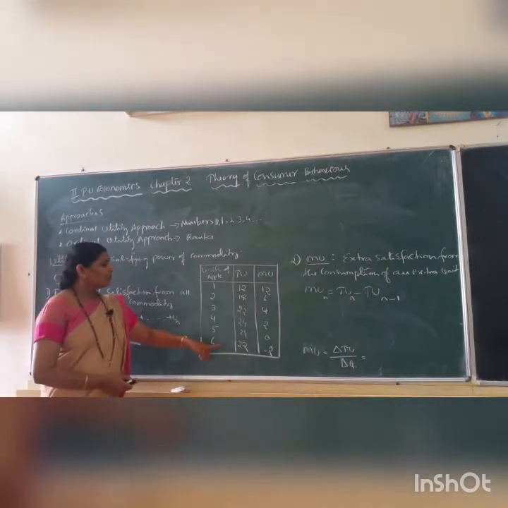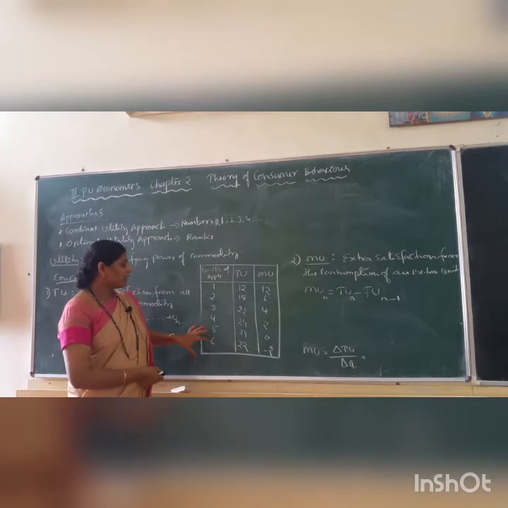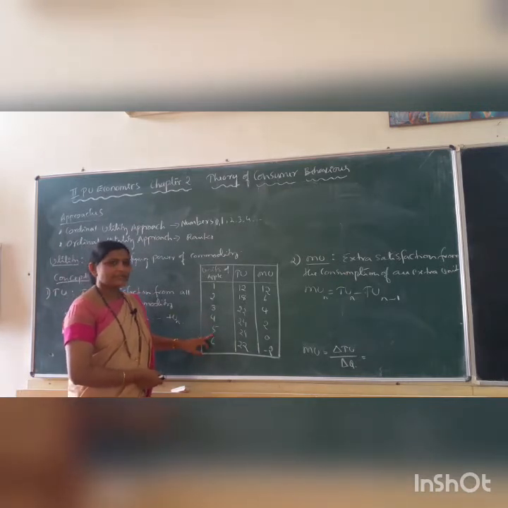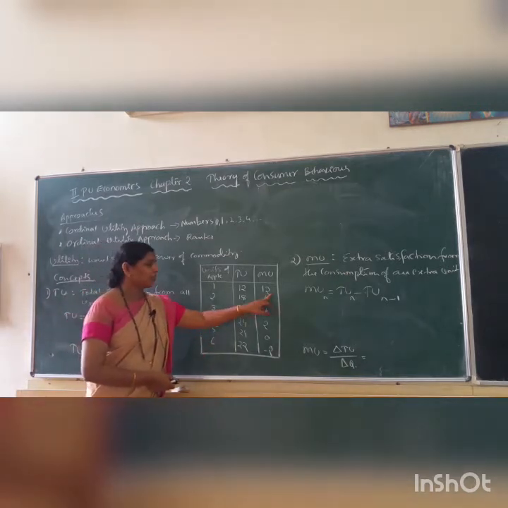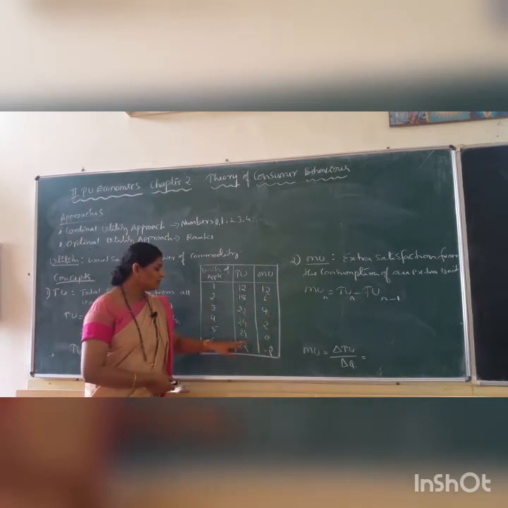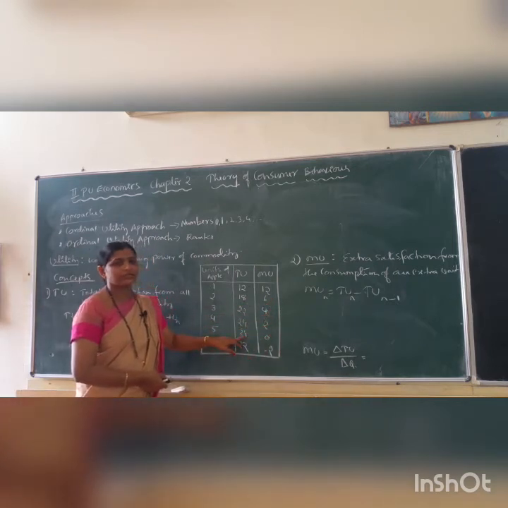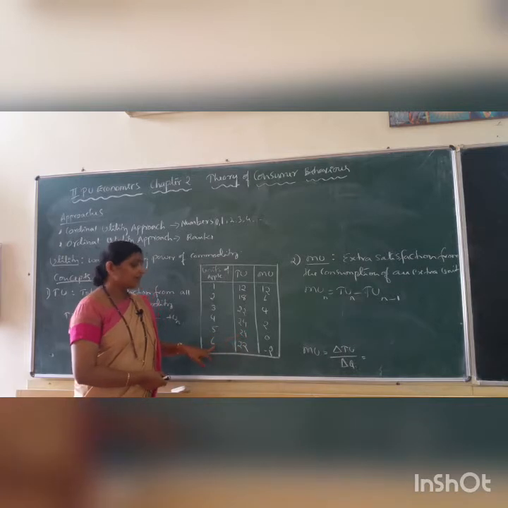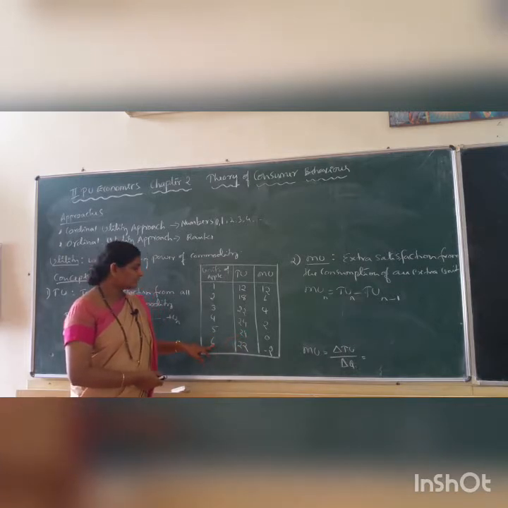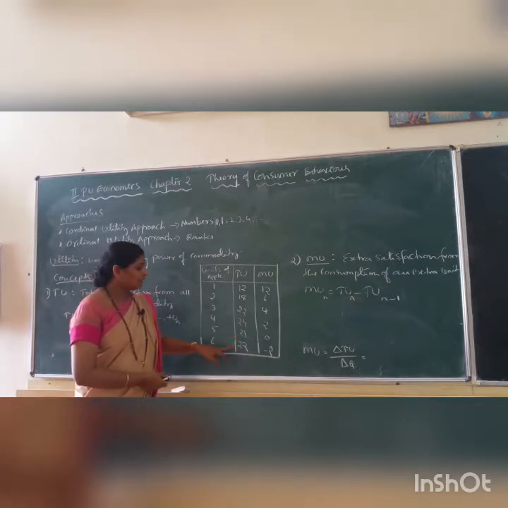So what is the total utility of 5 units of apple? We need to add 12 plus 6 plus 4 plus 2 plus 0. So the total is 24. From 5 units of apple, consumer gets total utility of 24. If he takes the 6th apple, then he gets total utility of 24.